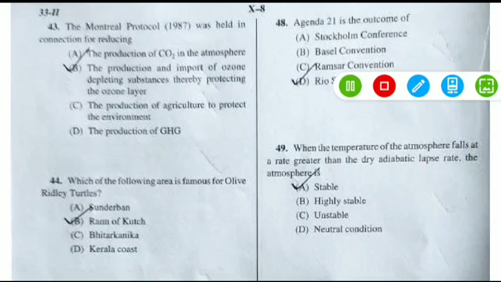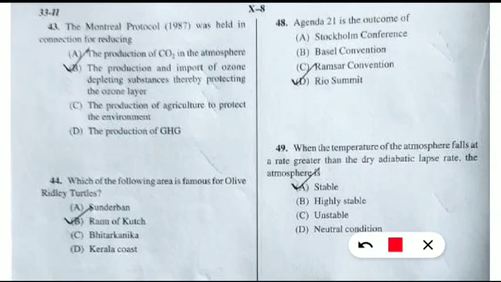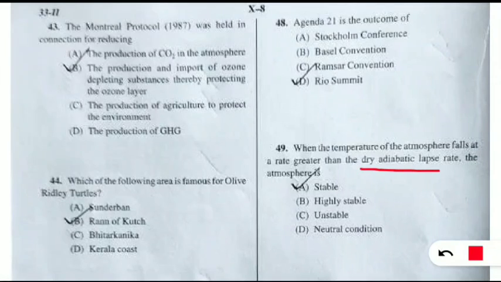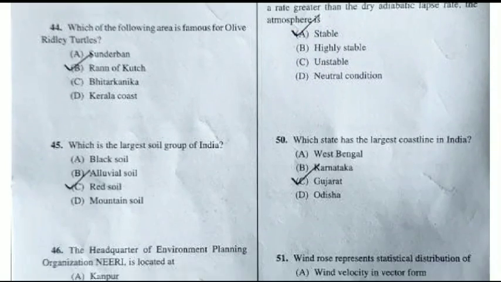Next question number 49. When the temperature of the atmosphere falls at a greater rate than the dry adiabatic lapse rate, the atmosphere is said to be what? This question was also discussed in our Telegram group in the regular quiz. Very frequently asked question. The correct option will be option C. Then the atmosphere will be called an unstable condition. Let's move to the next question.